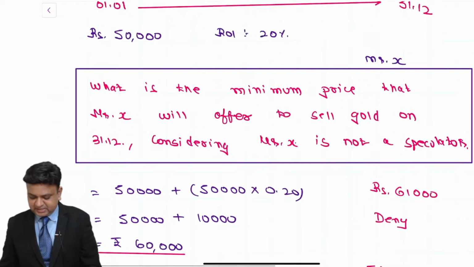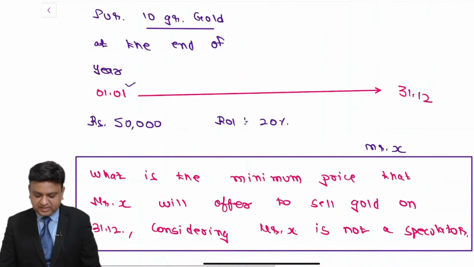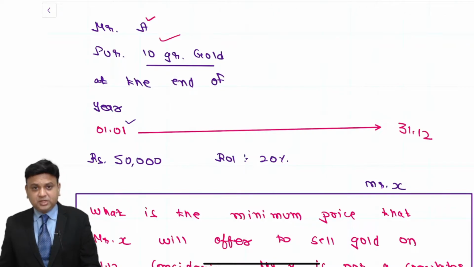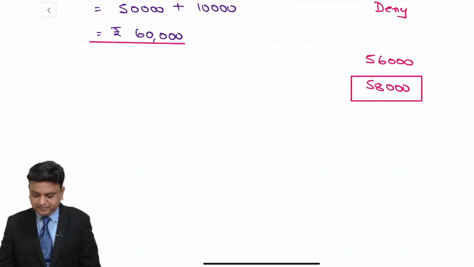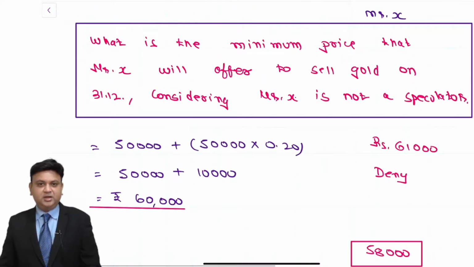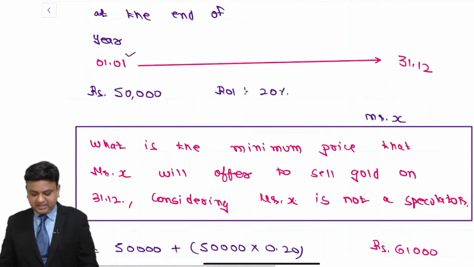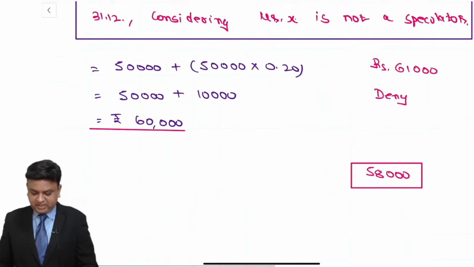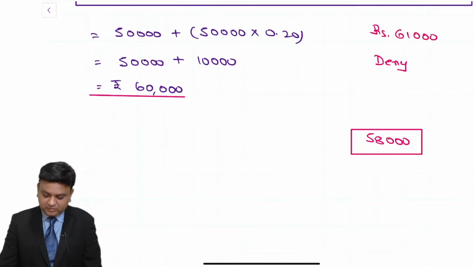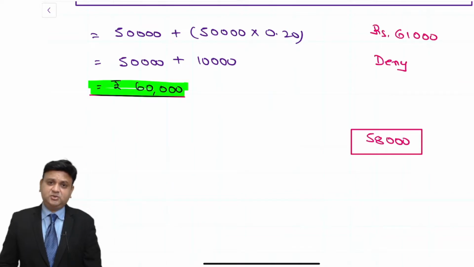If at all somebody is expecting that price of the gold at the end of the year will be, suppose I am expecting it to be 56,000, then I may give the quotation of 58,000. Then in that case, Mr. A would be interested in entering into the transaction because for him there will be a fixed price to buy the gold, that is 58,000. This is the way we understand the transaction that can be entered upon and the price of the futures contract. Right now we can say that theoretically the futures price of gold will be an amount of ₹60,000.